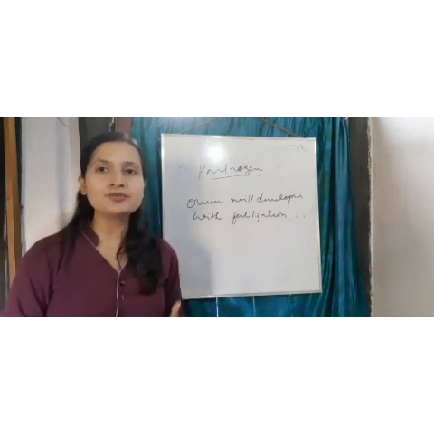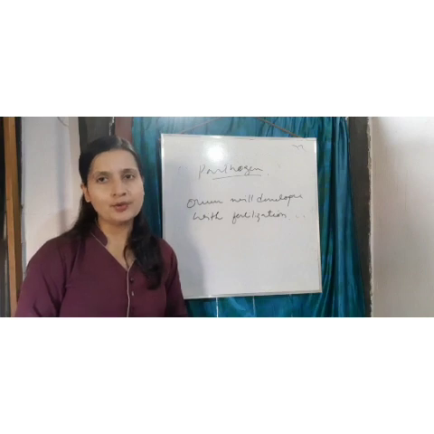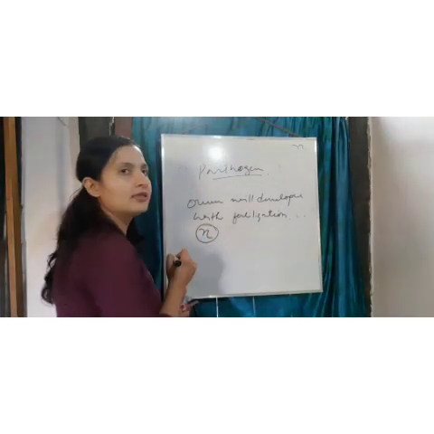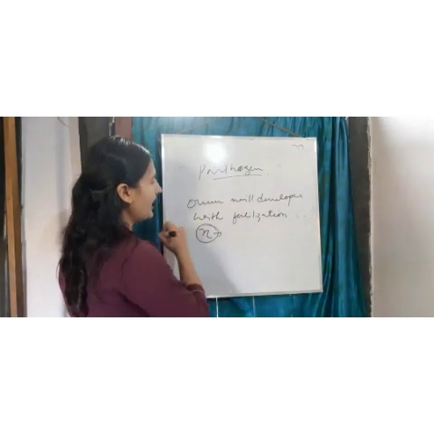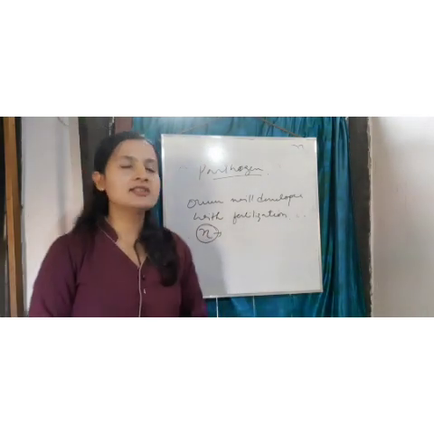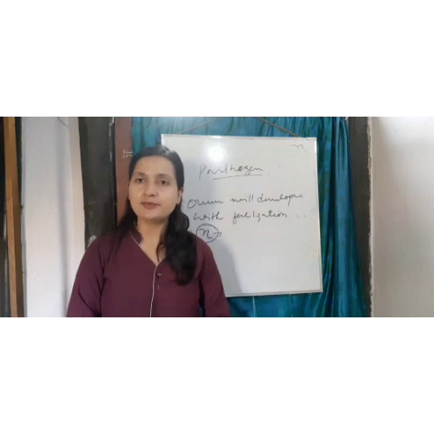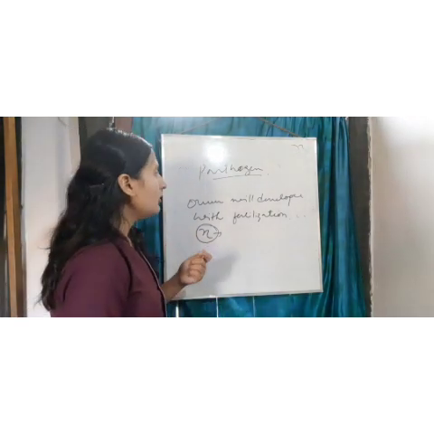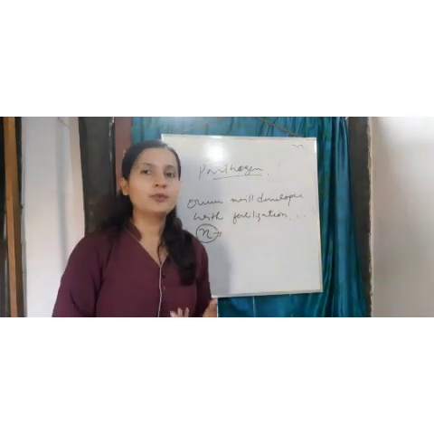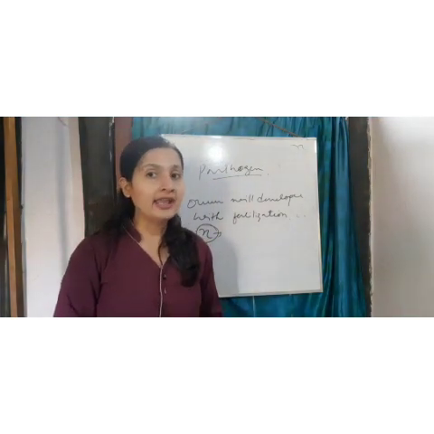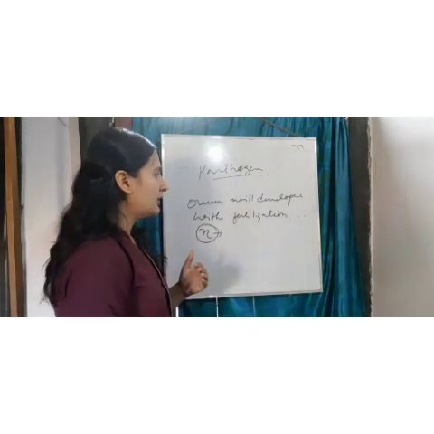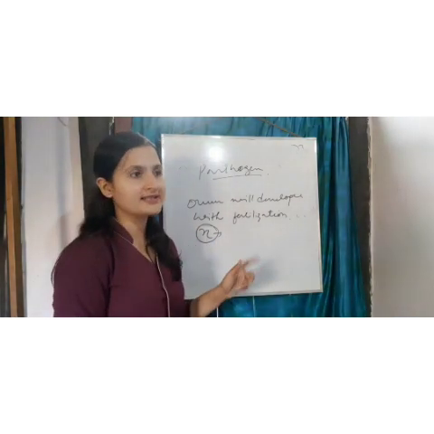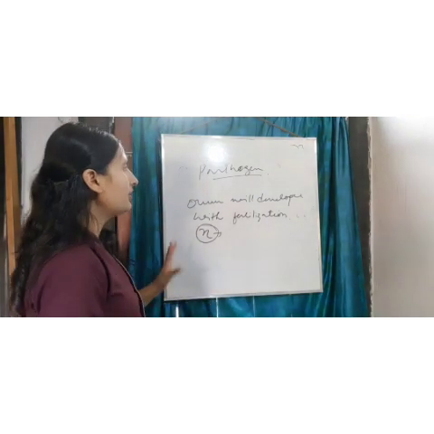Haploid is what? N, right? All right, this is called haploid. So what is parthenogenesis? Parthenogenesis is a type of asexual reproduction where a female ovum develops, or where development of an egg takes place, without fertilization. So this is one exception in asexual reproduction.